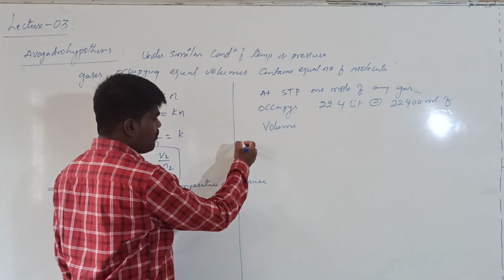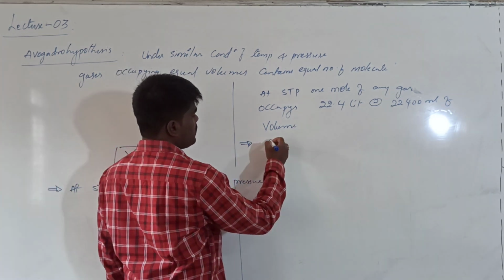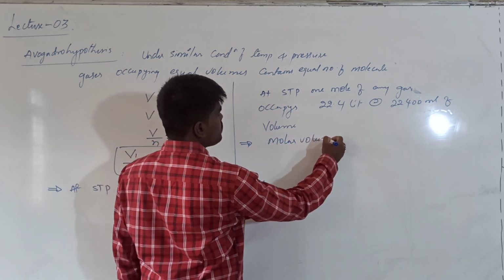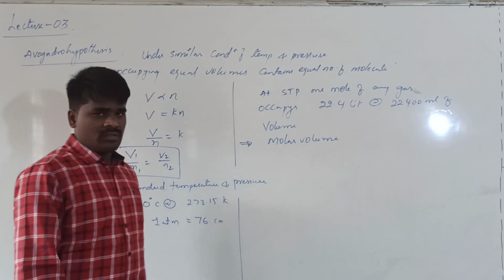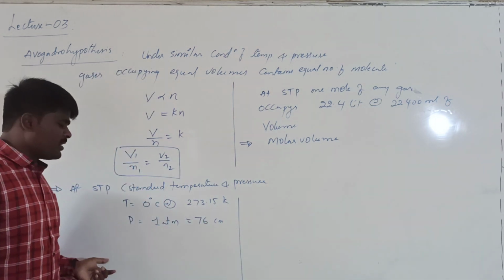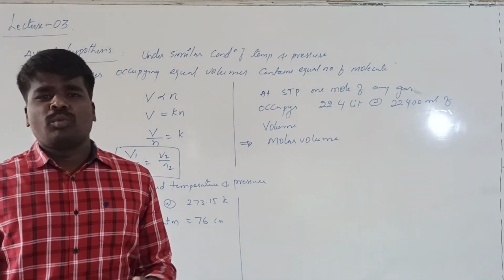Right? This we call molar volume. What do we call this? This we call molar volume. What is molar volume? At STP, that is 0 degrees Celsius or 273.15 Kelvin and 1 atmosphere pressure, 1 mole of any gas.